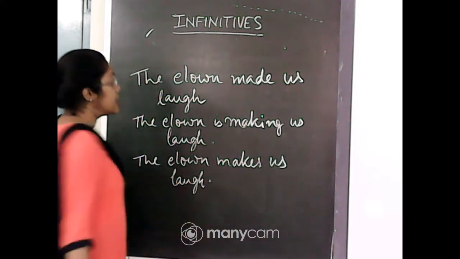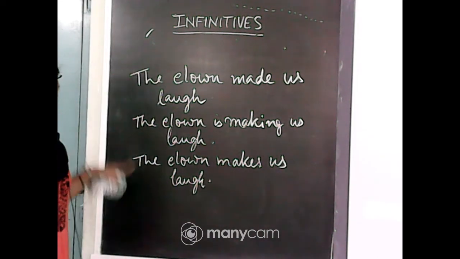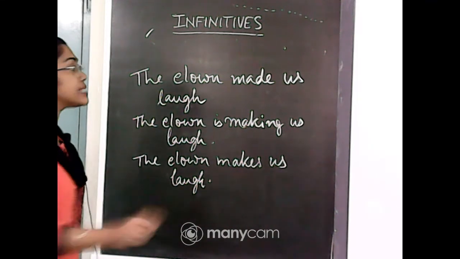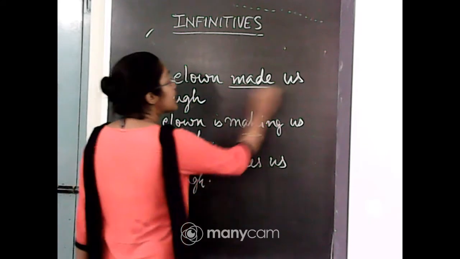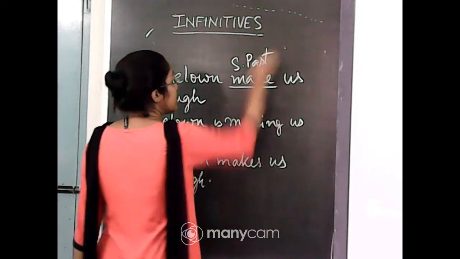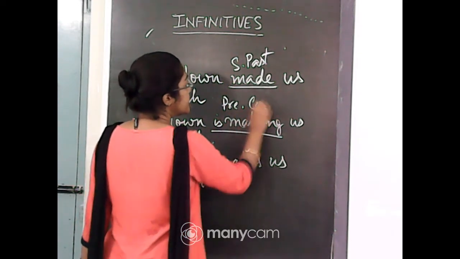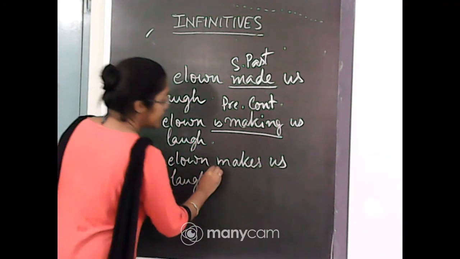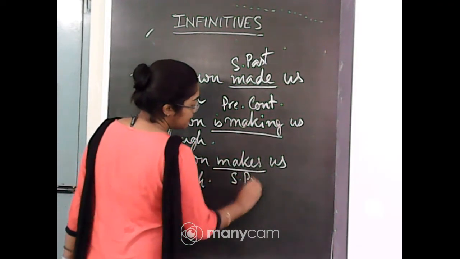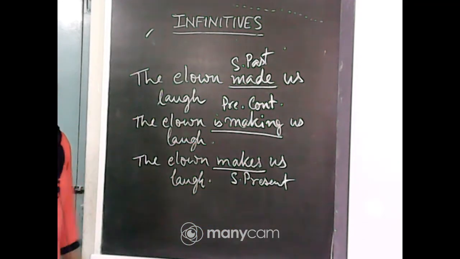laugh. Here, once again I have used three different sentences with a similar meaning, but the only difference is the tense. Here I am using simple past, here present continuous, here simple present. Only the tense is different.